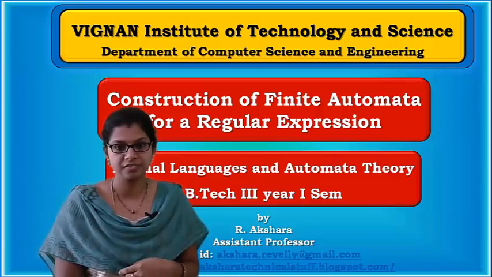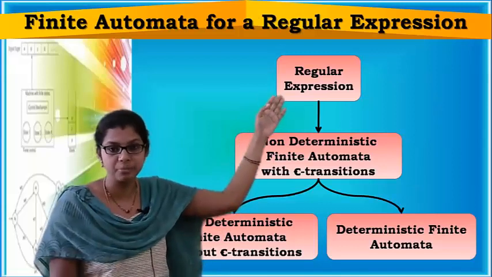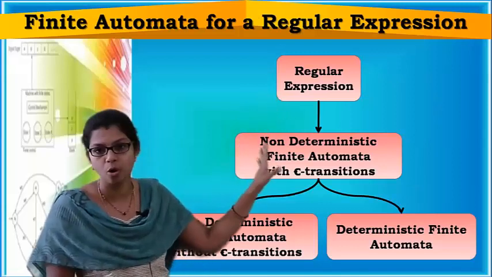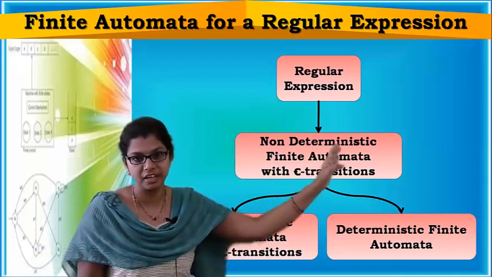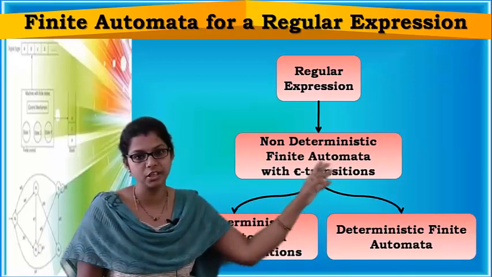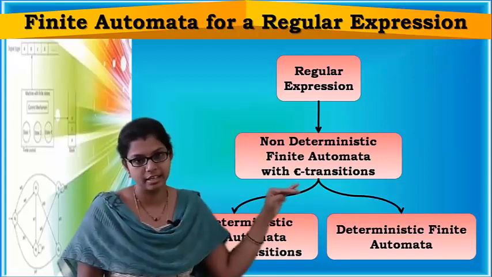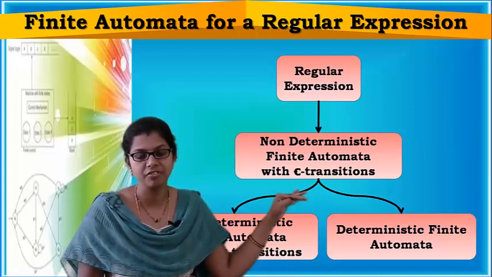finite automata. We already know from a regular expression, it is easy to obtain a non-deterministic finite automata with epsilon transitions. Okay. So we have this way.